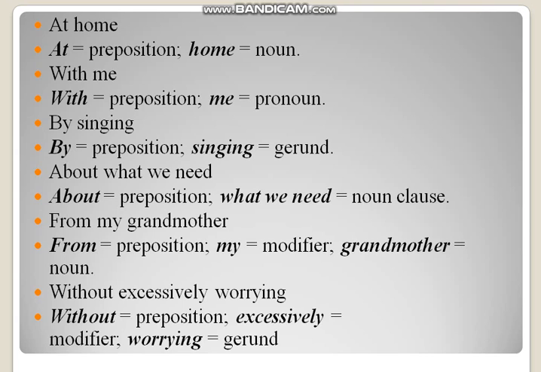About what we need, here you can see about is a preposition, what we need is a noun clause, because it is acting as a noun, and you know a clause always has a subject and verb in it. From my grandfather, here from is a preposition, my is a modifier, grandfather is a noun. So as we have already discussed, it may consist of a modifier in between the object and the preposition. Without excessively worrying: here without is a preposition, excessively is a modifier, and worrying is a gerund here.